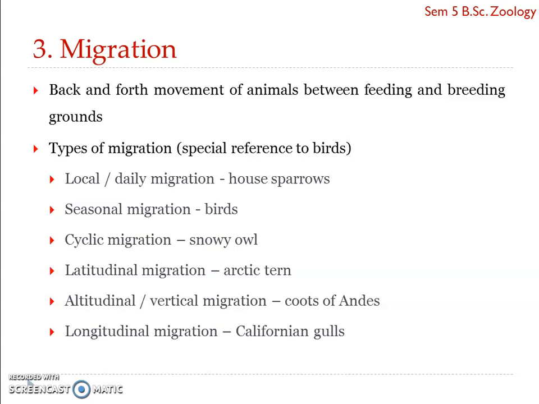Locust Schistocerca gregaria can fly and travel about 5,000 kilometers, but the longest distance covered is by Arctic tern that travels from Arctic to Antarctic, covering a distance of about 17,600 kilometers.